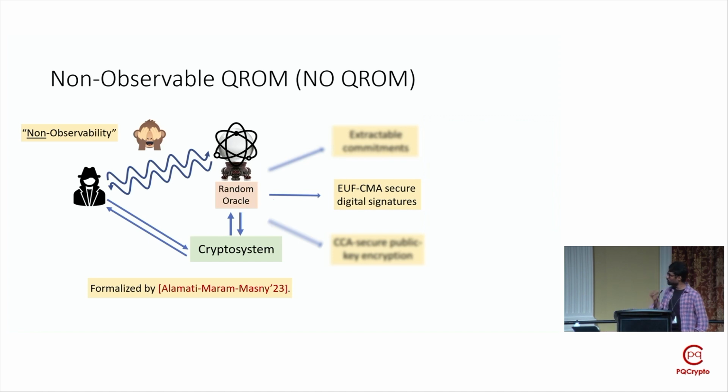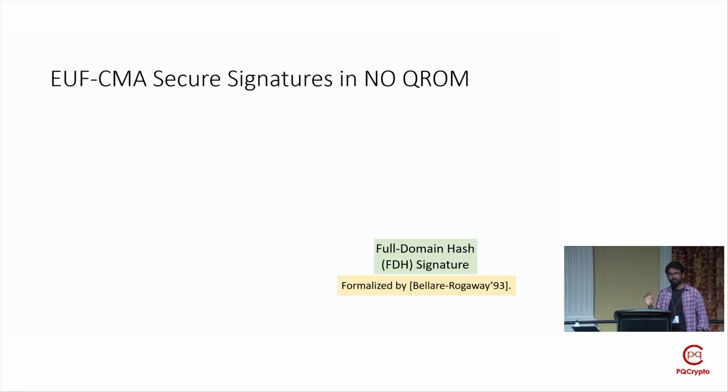All right, now let's shift our attention to unforgeable signatures in the no QROM, or formally EUF-CMA secure signatures. So in our work, we first focused on a well-known class of hash-based signature schemes called full domain hash signatures, which were introduced by Bellare and Rogaway.